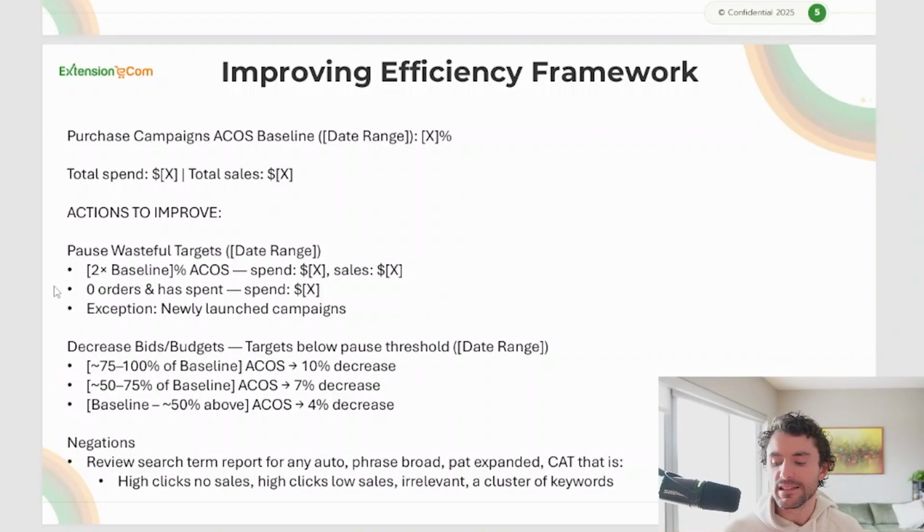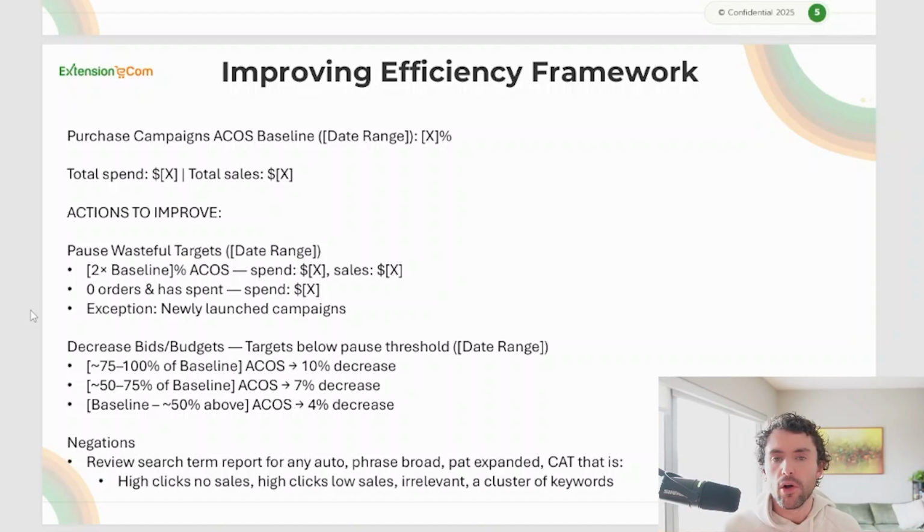We also want to look at zero orders that has spent money, and obviously you want a statistically significant sample size. If it's a new campaign or a new target, we're going to want to let it have more than 2 clicks. But if it's zero orders with, for a cheaper product, 20 clicks, or for a more expensive product, 80 clicks, then we definitely want to cut that.